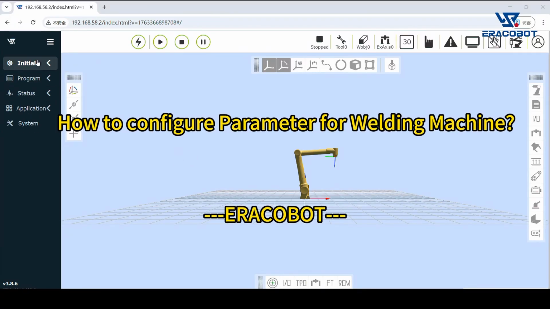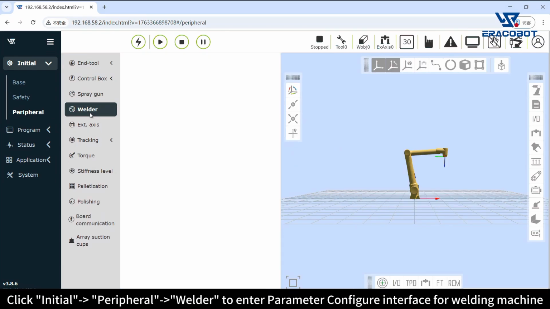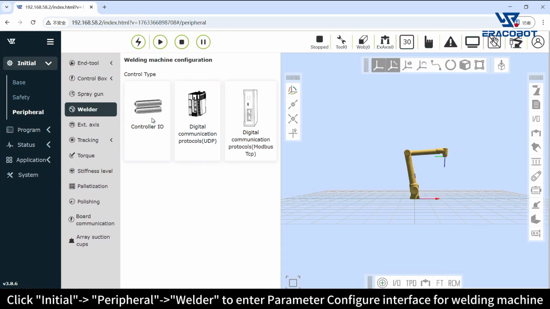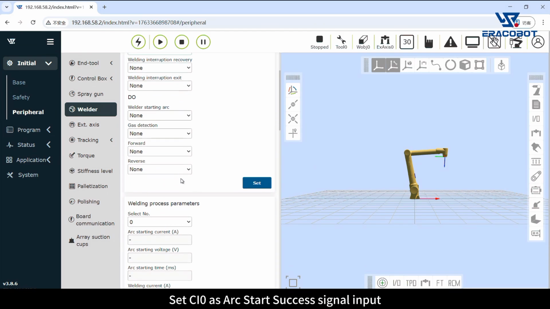To configure parameters for welding machine. Click Initial > Peripheral > Welder to enter parameter configuring interface. For welding machine, take controller iOS as an example. Set CI0 as Arc Start Success Signal Input.